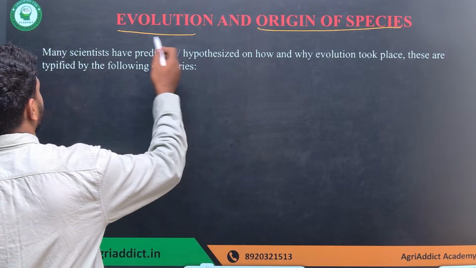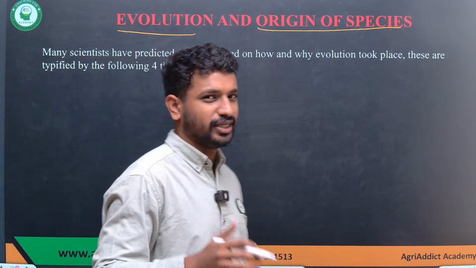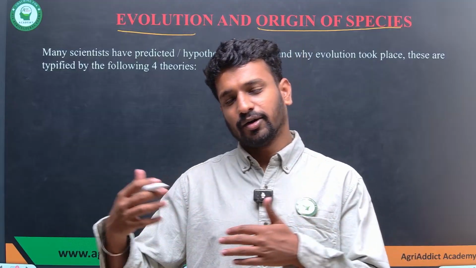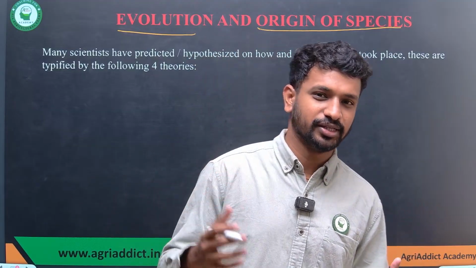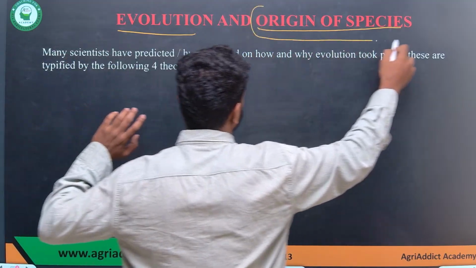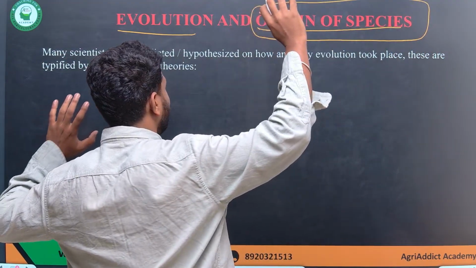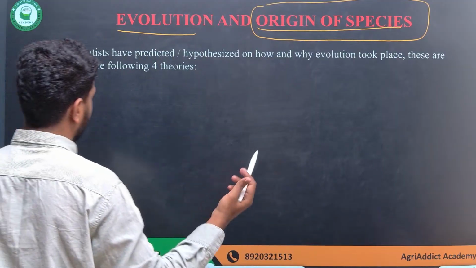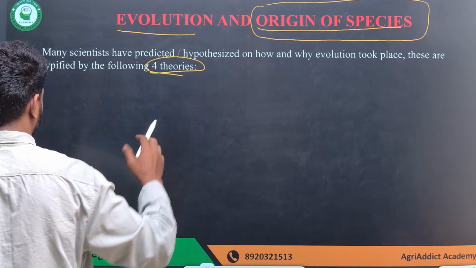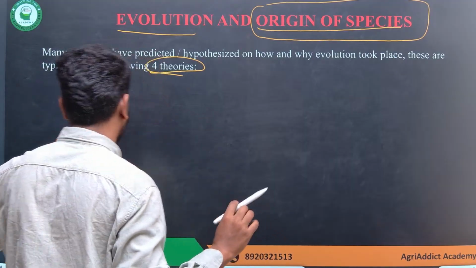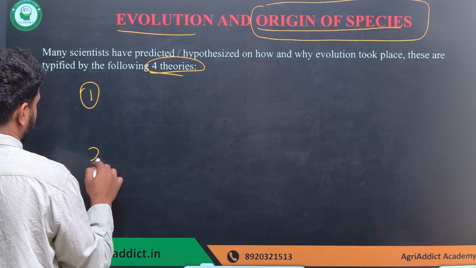The entire evolution process: evolution is change in traits. We have to find out why and how exactly organisms are evolving, and what different mechanisms are acting on organisms in nature. All of this comes under evolution. We also talk about the origin of species, how exactly life formed on the earth. There are a lot of theories, but for convenience of understanding they can be divided into four different types.